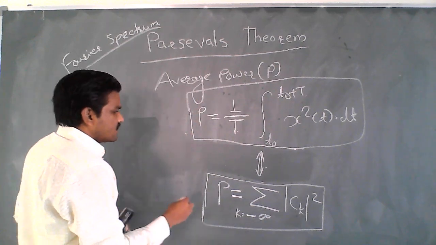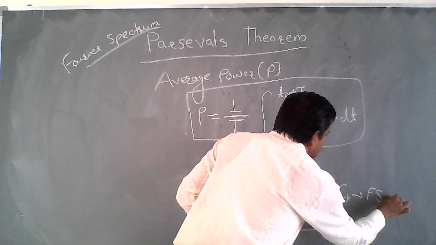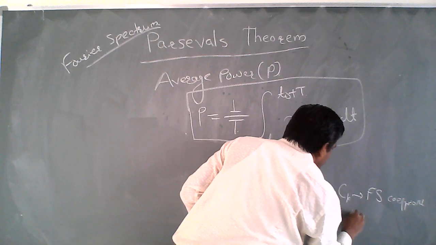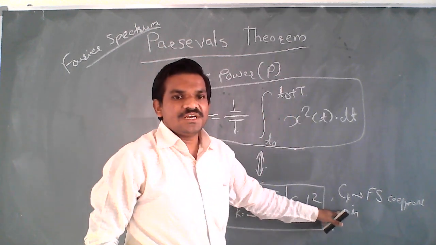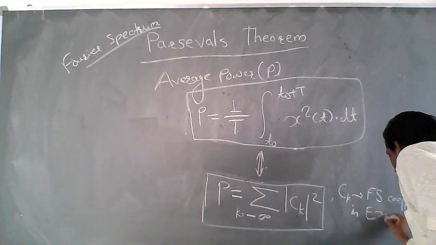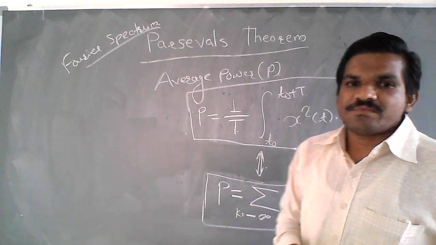I will write it here: what is ck? ck is nothing but the Fourier series coefficient in exponential form.